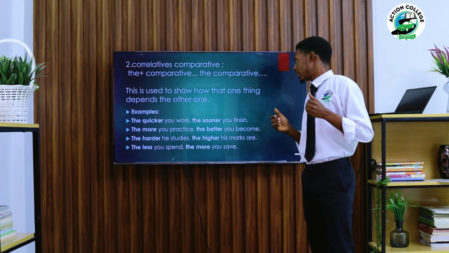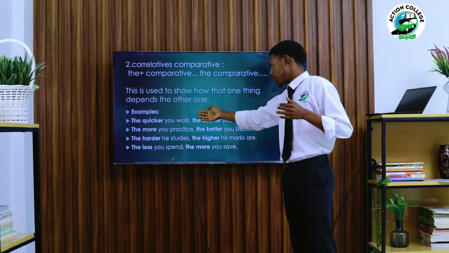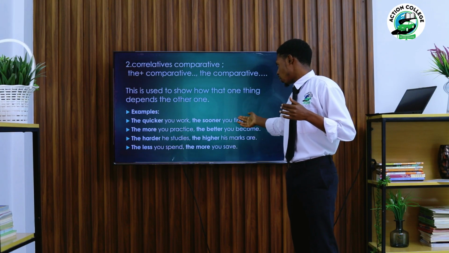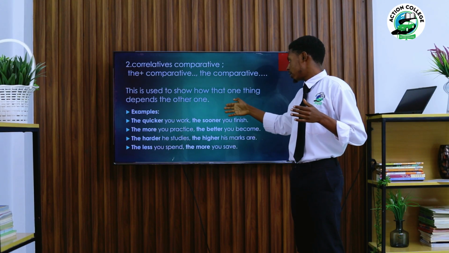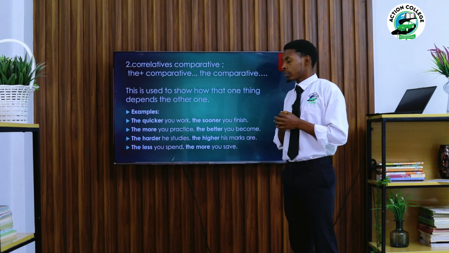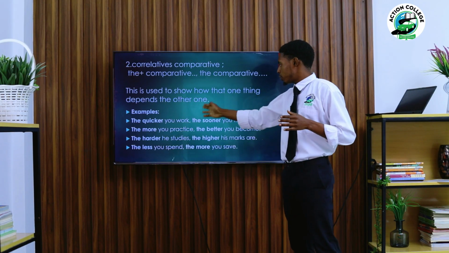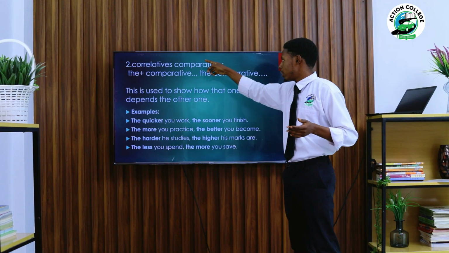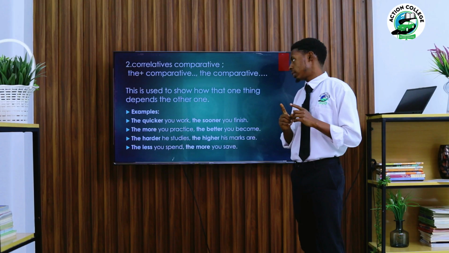You have to understand that it is showing that if you don't work quickly, it means that you can't finish soon. So you have to use comparatives in order to show how one thing can happen depending on the other one. As you can see here in the structure, we have two clauses. Normally, correlative sentences are those sentences which are formed by two clauses.